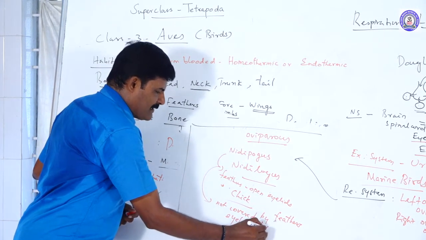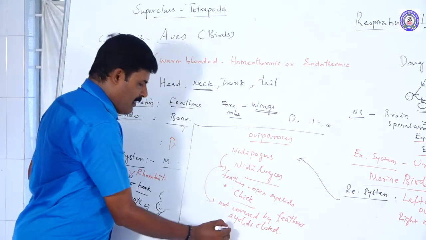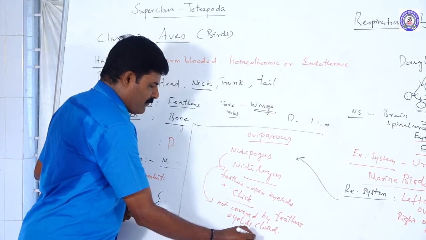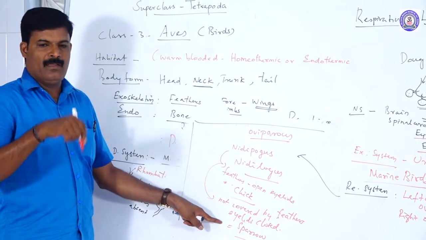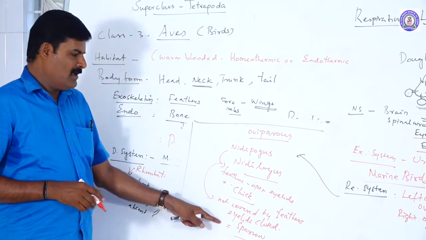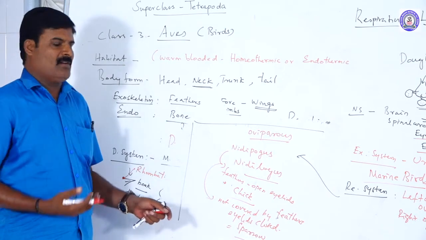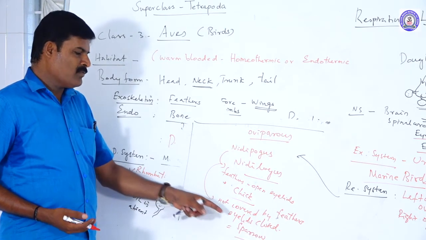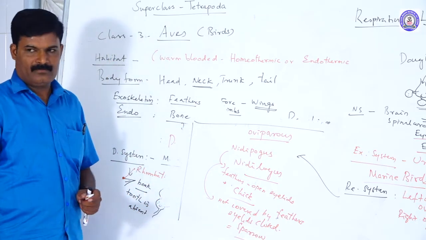These are commonly found in sparrow. So the young must depend on the female parent, and is unable to see the surrounding objects because of closed eyelids. These are some of the characters.